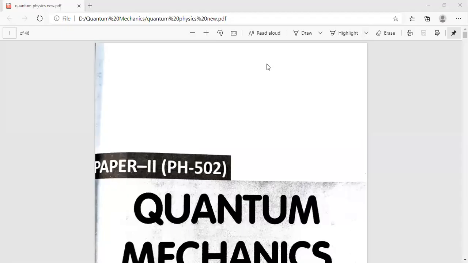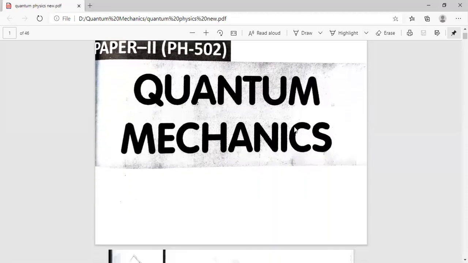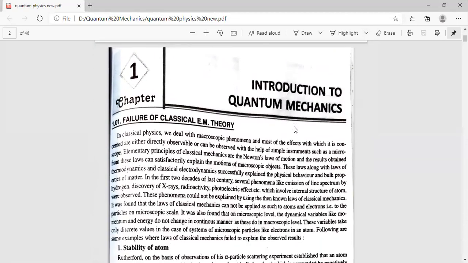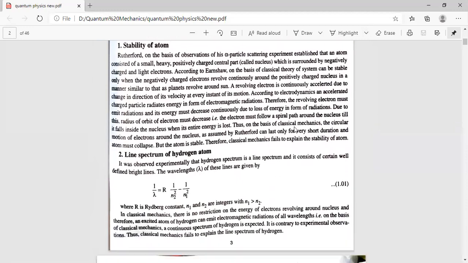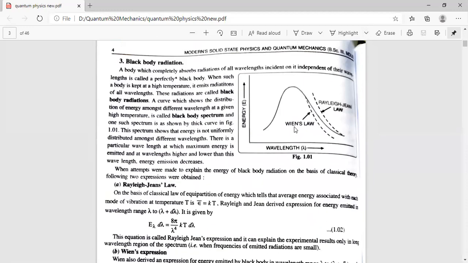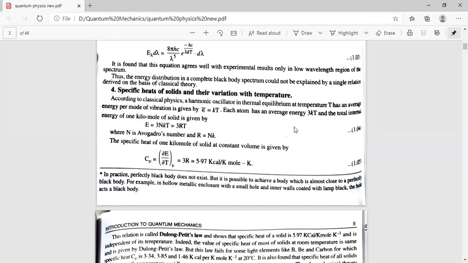Good morning, everyone. In the last lecture, we were seeing the failure of classical mechanics, and we have done till point 3: how classical mechanics could not explain the stability of the atom, the line spectrum of hydrogen atom, and the blackbody radiations. Now, we'll start with point 4, which is the specific heat of solids and their variation with temperature.